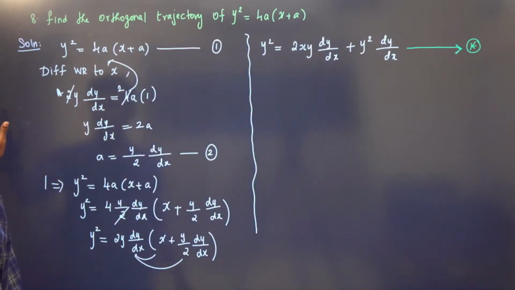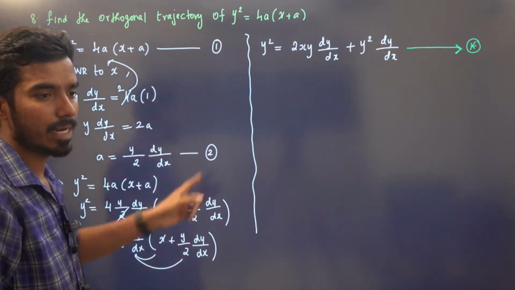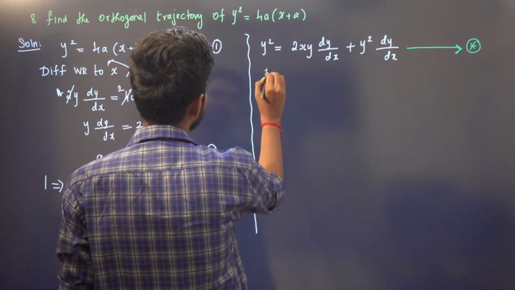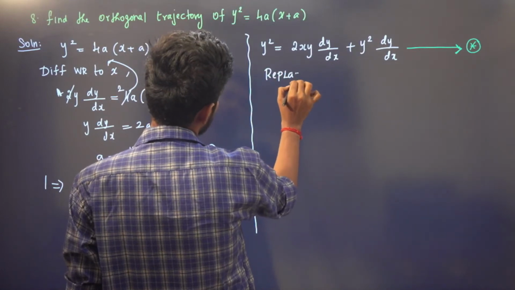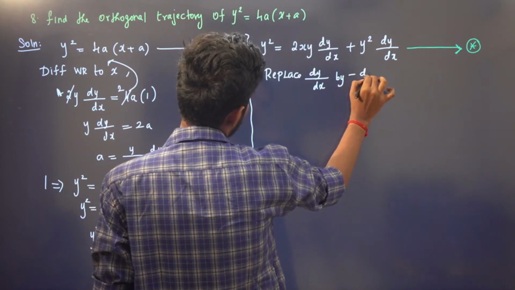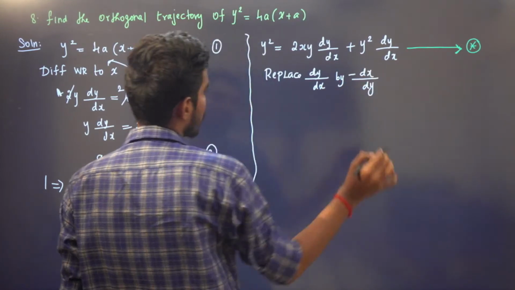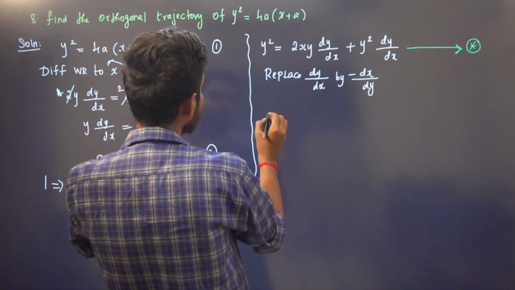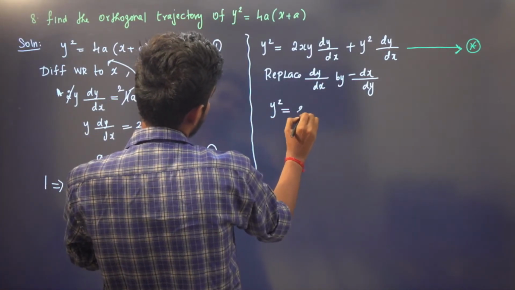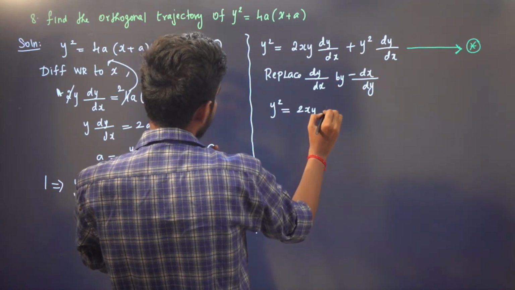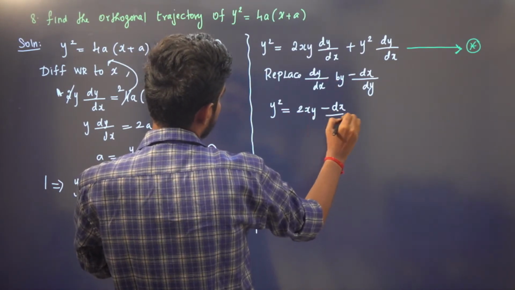We are done with step 1: differentiate with respect to x and eliminate the parameter. Now step 2 is to replace dy by dx by minus dx by dy. So we have y square is equal to 2xy, and instead of dy by dx I am replacing minus dx by dy.